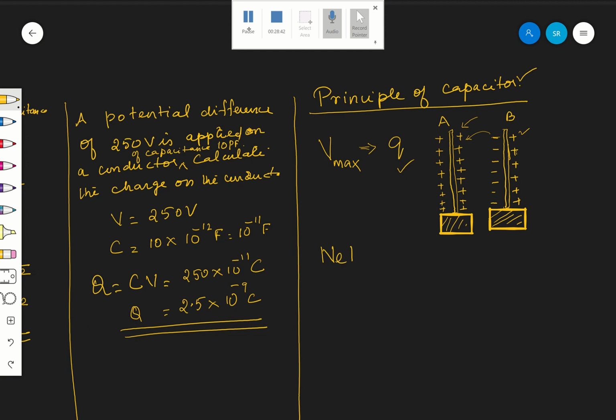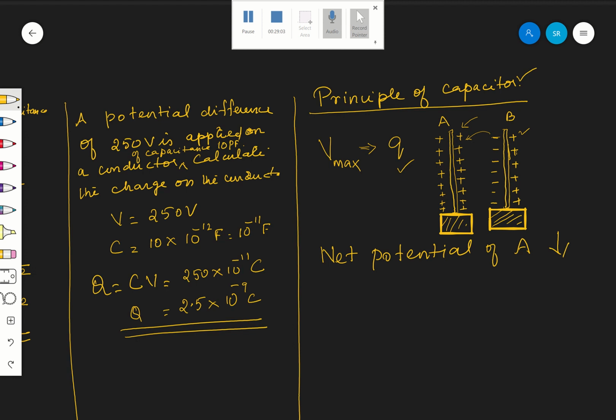Net potential: negative charge will try to decrease the potential, and positive charge on B will try to increase the potential of A now. Therefore net potential of A will decrease. Why? The negative charge is having more influence here.